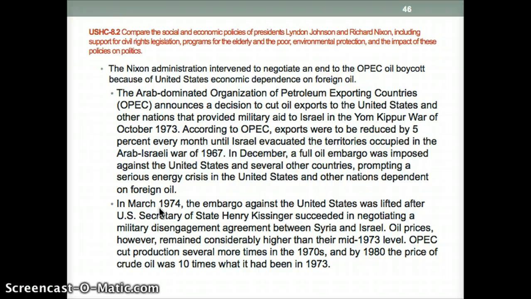Well, that brings us to the end of 8.2. In this unit, we looked at the two presidencies of Lyndon Johnson and Richard Nixon. Lyndon Johnson is very famous because of the Great Society and increasing social programs in the war on poverty. Remember the Civil Rights Act, the Voting Rights Act, and also Medicare and Medicaid came out of that. Nixon, while conservative, still kept those parts, but he tried to curtail them a little bit, and he isn't going to enforce civil rights nearly as much as Johnson will. But he is going to put in place protections on the environment. And so that's going to lead us into talking more about liberal and conservative in our later units.